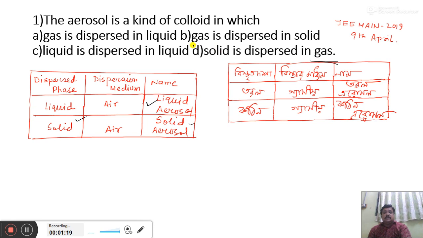So, option D is the right option. Aerosol where solid is dispersed in gas is especially known as solid aerosol. So, option D is the correct one. In the other three options, in each case, the dispersion medium is not gaseous in nature. In the first case it is liquid, in the second case solid, in the third case liquid. Now, a dispersion medium of air or gas is required. So, option D is the correct one.